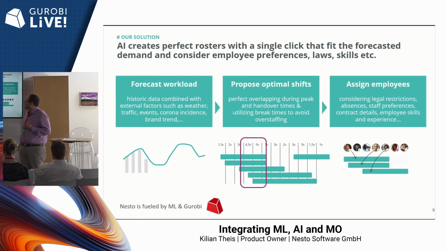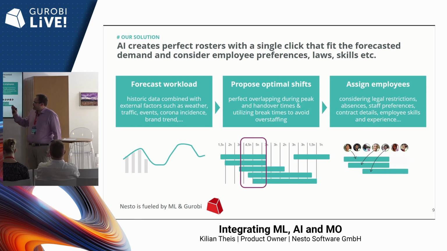Here we are. We broke it down to a 3-step approach. First thing is a forecast of the workload. So we try to forecast how many guests will be in the restaurant based on things like what day of week is it, how is the weather forecasted, and are there holidays or not, and what were the historic patterns of the number of guests.